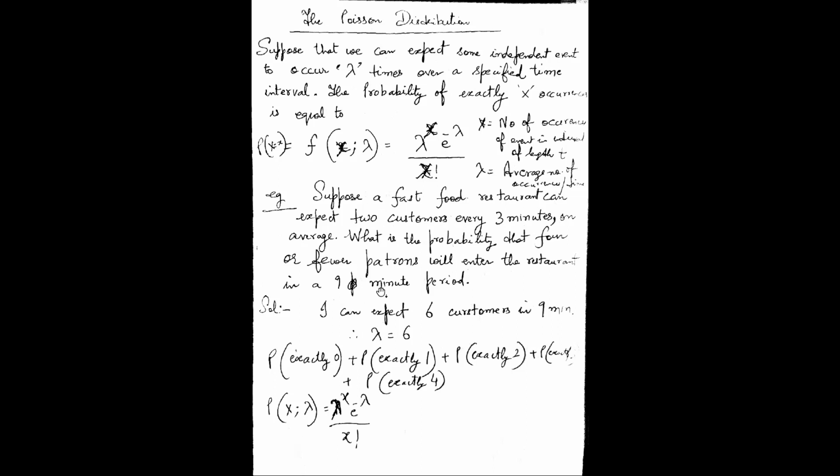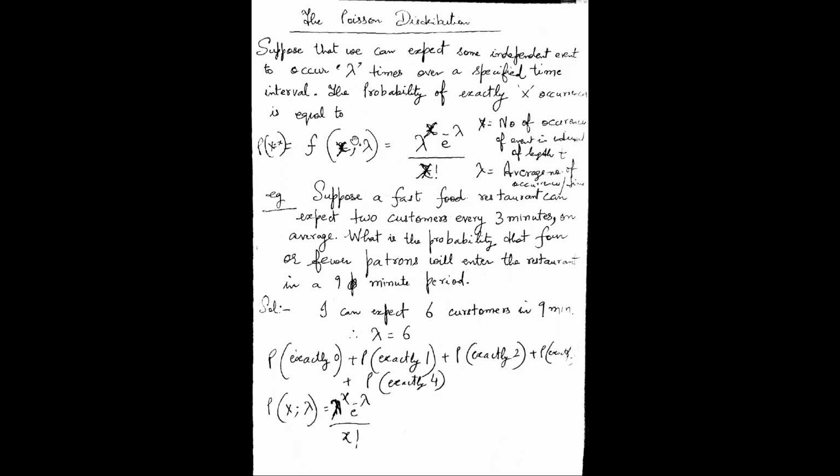But in the question, we want the probability of exactly X occurrences. So we want to find out the probability that 4 or fewer, maybe 3, maybe 2, maybe 1, maybe no customer, will enter the restaurant in a 9-minute period. So that's the interval we are given.